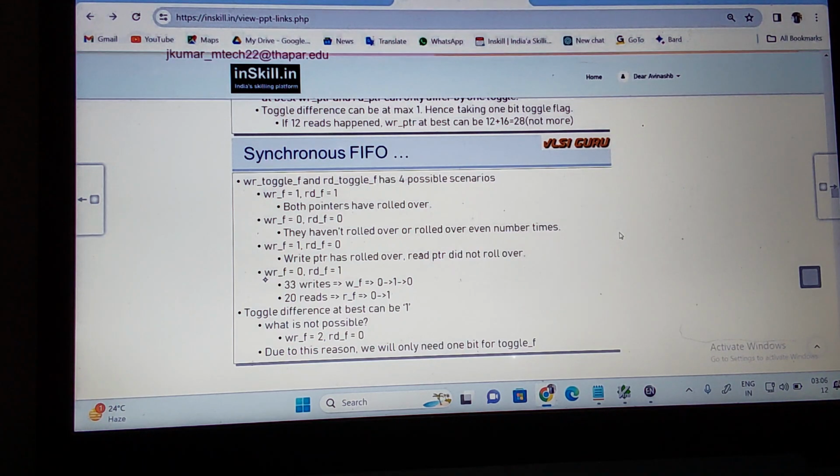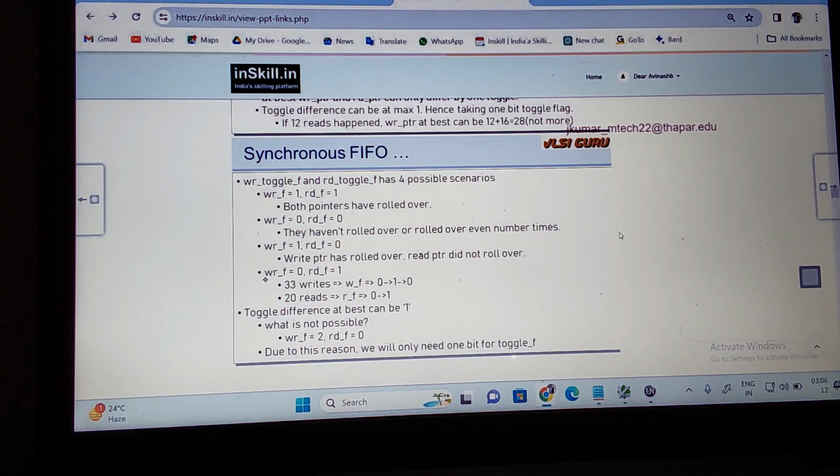Do you understand? Write and read flags are 0 0, 0 1, 1 0, 1 1. Both are 1 1 means both are rolled over. 0 0 means they have not rolled over, or they have rolled over an even number of times. So 1 0 means write is rolled over, read pointer does not roll over. 0 1: read is rolled over.